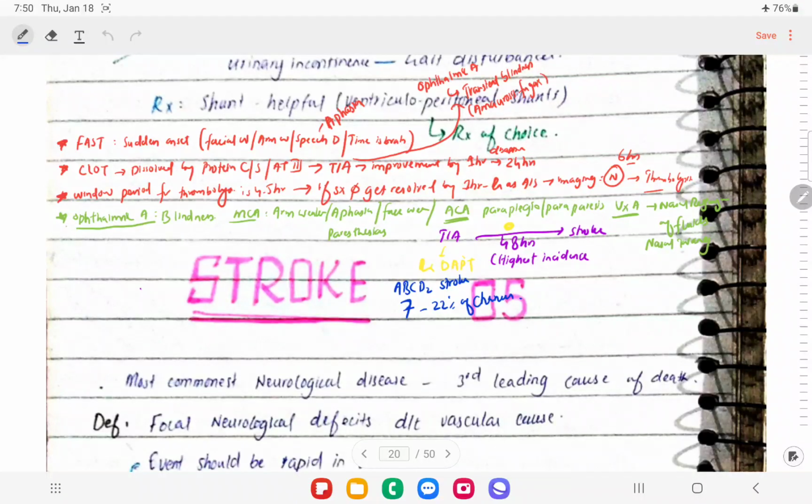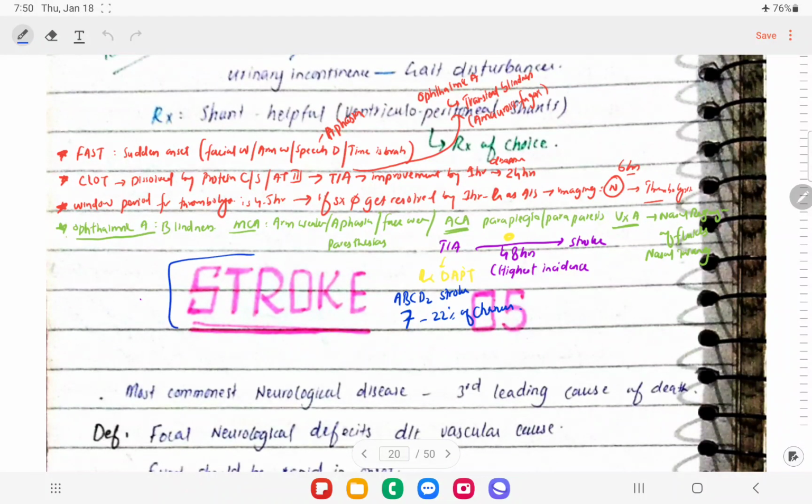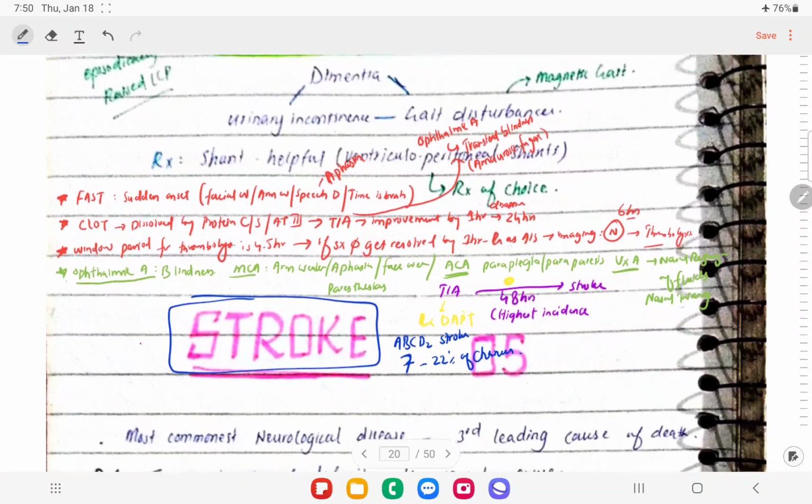Bismillahirrahmanirrahim. So our next topic is stroke. Before that, we have gone through the various types of dementias, and we have also discussed the headache portion. And now the next topic is stroke. So let's talk about stroke.